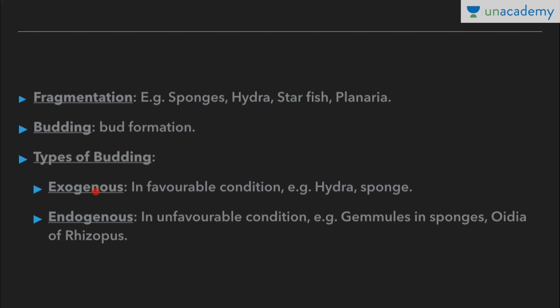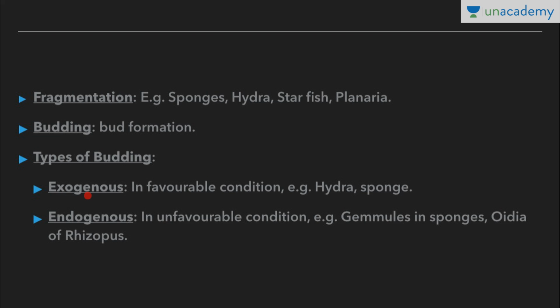Here we have external budding. The bud is formed outside of the cell. Budding occurs at one particular site. So bud formation occurs due to cell division at one particular site. If that site is outside the cell, then it is exogenous.